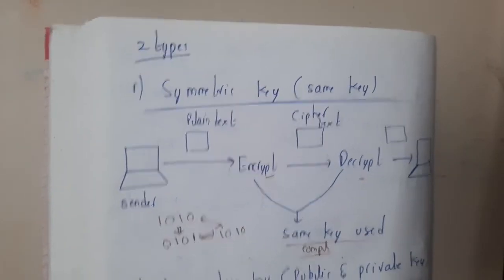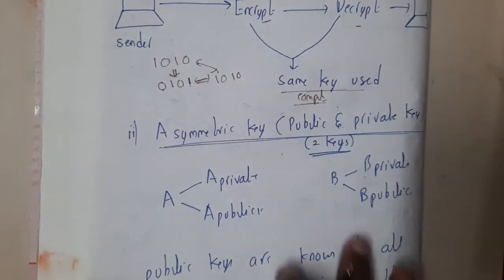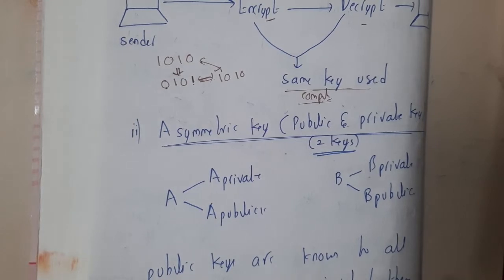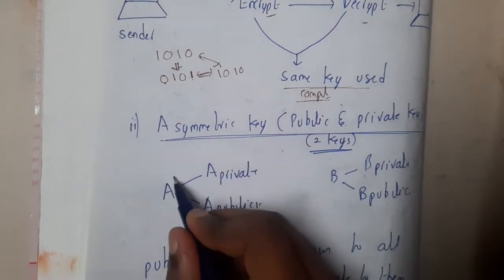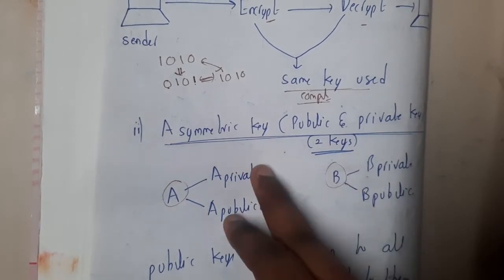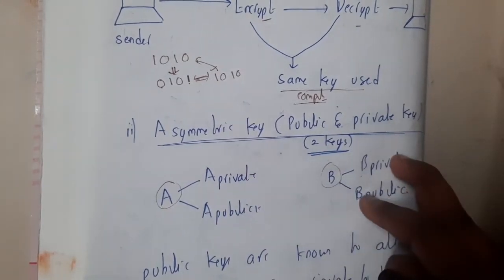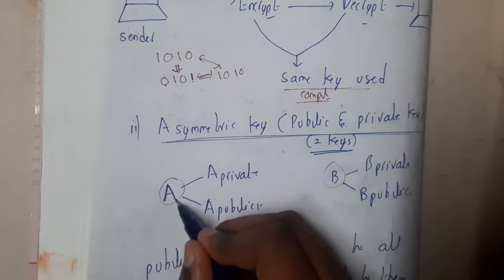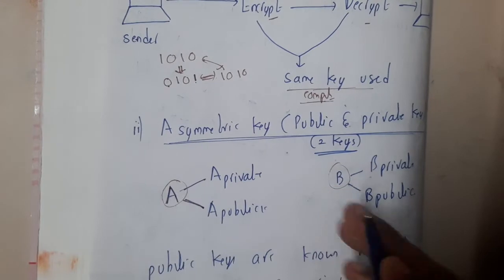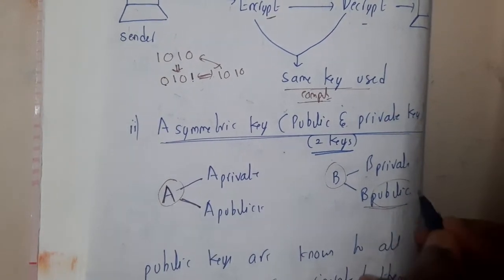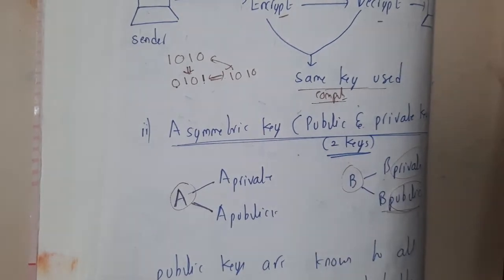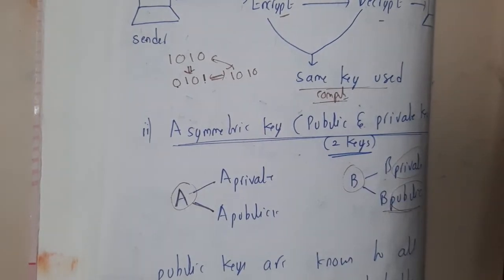The next type of method is asymmetric key. For asymmetric key, I will give a small example, guys. In asymmetric key, each and every device will have two different keys: one is a private key and the other is a public key. To be clear, if you are A, you know your private key and your public key, but you know B's public key only, because private key is only for itself. It is some kind of secret key which you will never tell to anyone. That type of key is the private key.